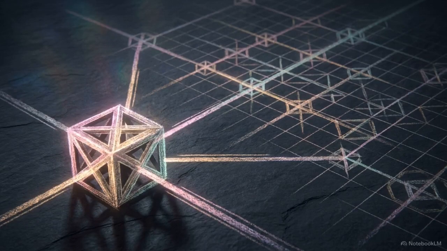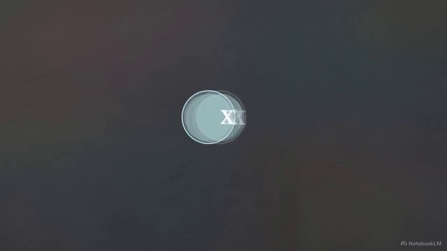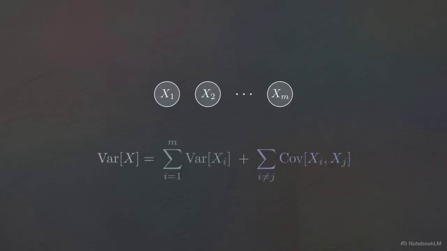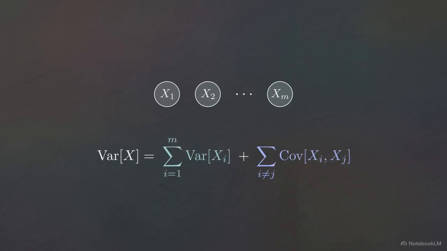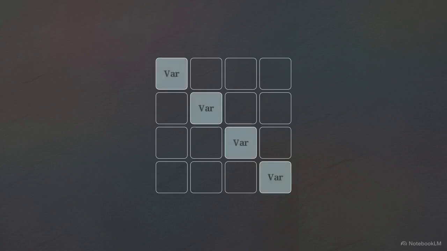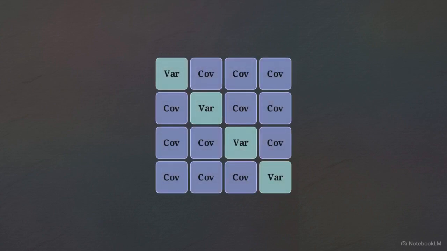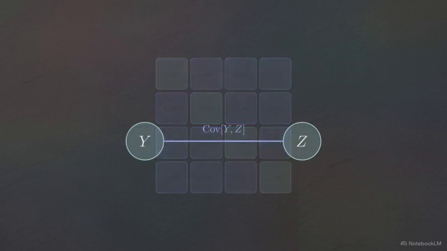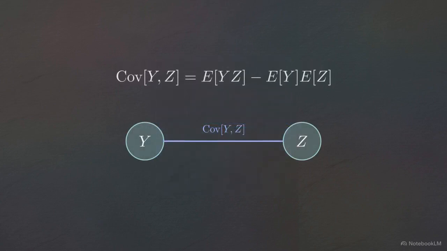Until now, we have treated our random variable as a single, isolated entity. But real probability deals with massive, interconnected systems. We fracture variable x into microscopic atomic variables, giving a macrovariance equation. Total variance equals the sum of individual variances plus their covariance interactions. We map this in a structural matrix. The main diagonal isolates individual variances, while off-diagonal spaces map the covariances.